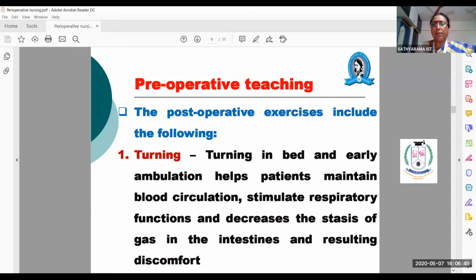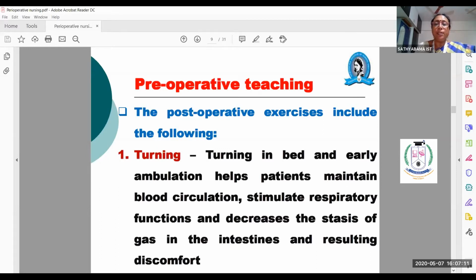Everything is counted as post-operative exercise. So post-operative exercises include, first one, turning in bed and early ambulation. See, this is ambulation, not ambulance. Ambulation means shifting. Amputation means cutting, removal. So these are the differences between these two terms.